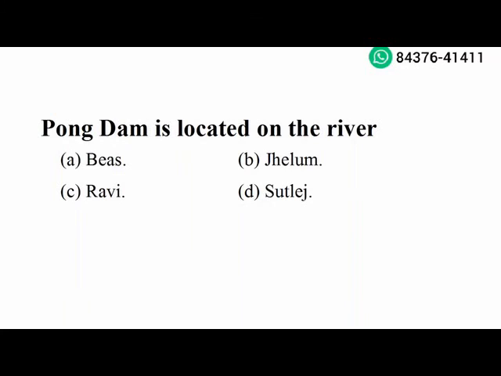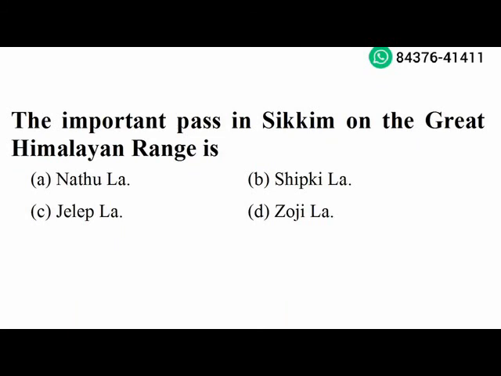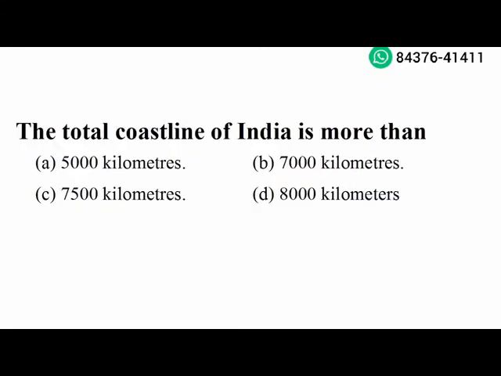Next question. The important pass in Sikkim on the Great Himalaya Range is Chipikla. Option B is the right answer. Next question. The total coastline of India is more than 7,500 kilometers. Option C is the right answer.